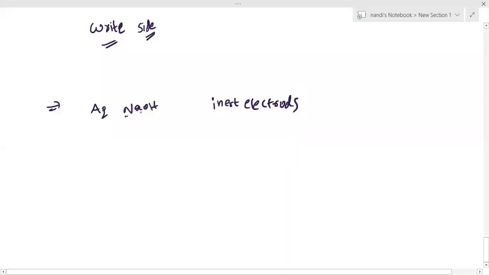Aqueous means we have NaOH, which will dissociate into Na plus and OH minus. Water also dissociates into H plus and OH minus. Now at the anode oxidation, at the cathode reduction.